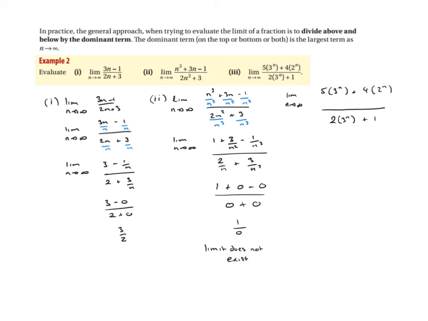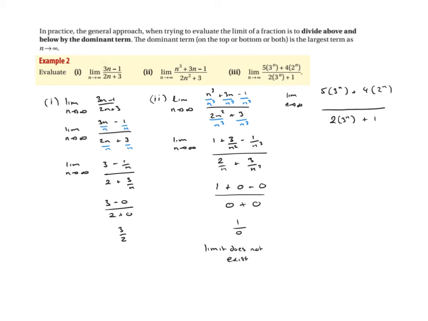Now these are exponential functions, so if you think about it, as n increases, 3 to the power 1 is 3, 2 to the power 1 is 2, 3 squared, or 3 to the power 2, is 9, 2 squared is 4. So hopefully you can see that 3 to the n is getting bigger quicker than 2 to the n, and that's the one we want to pick because we want the one that's getting bigger quicker.